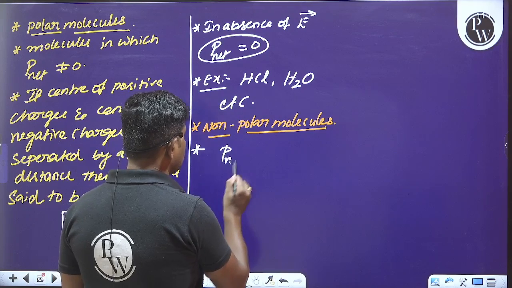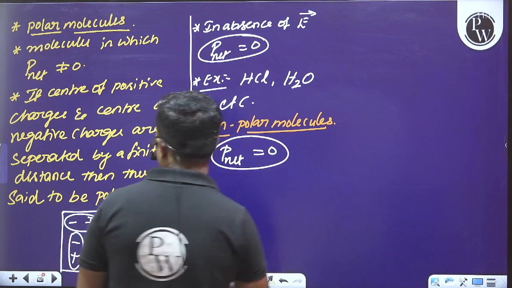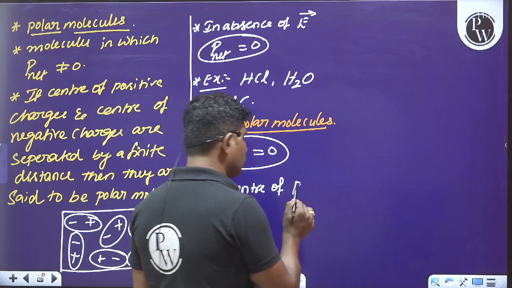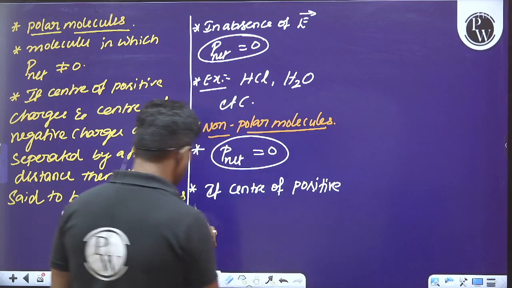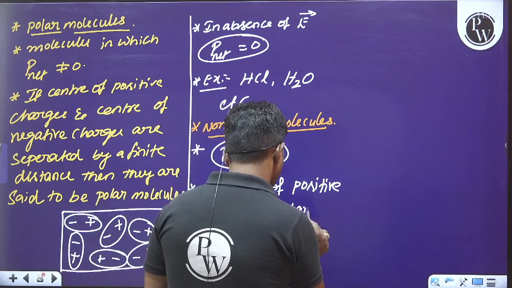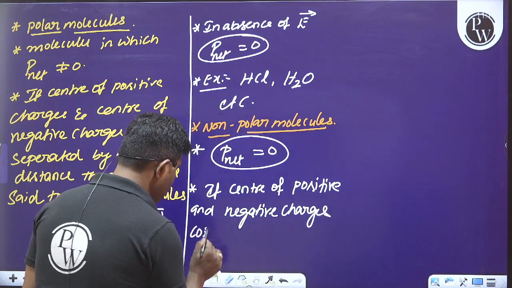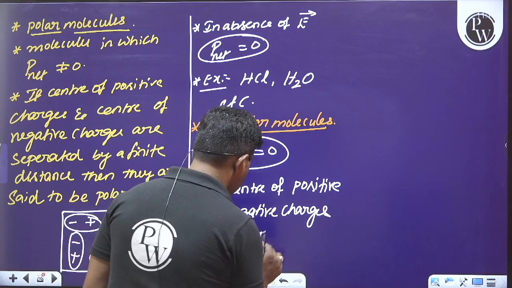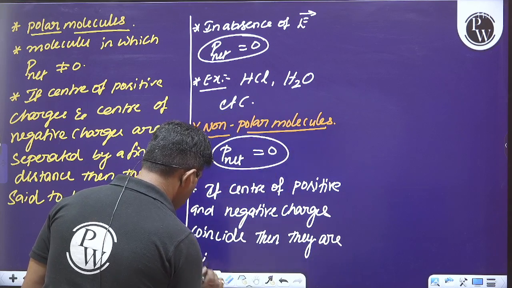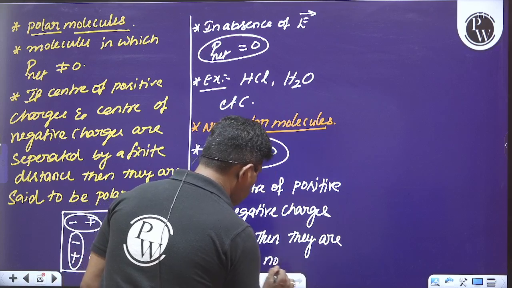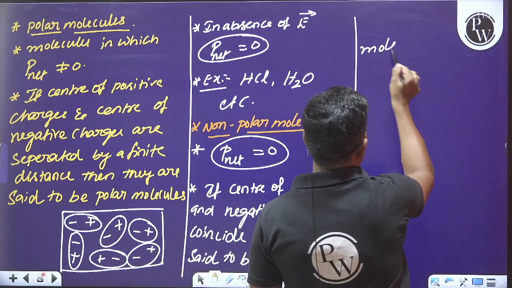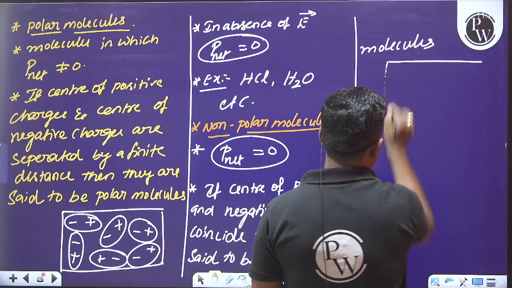Here the molecules in which the net dipole moment is equal to zero. See here, how can you define this? If the center of positive and negative charges coincide, then they are said to be non-polar molecules. So observe the diagram carefully.